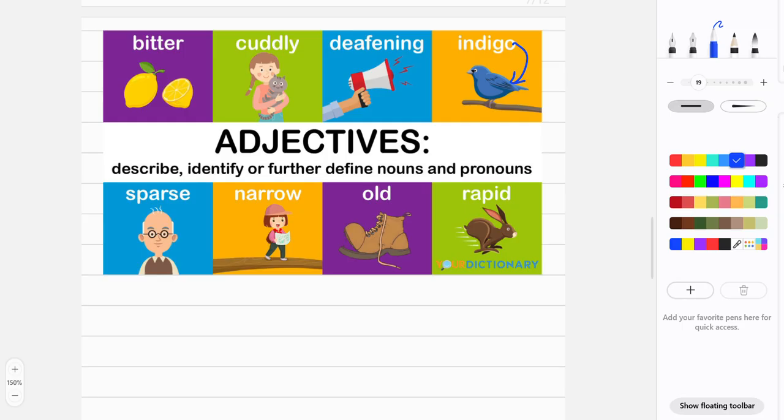So can you think of any adjective? I wrote a noun right here. Try to think of any adjective for this word, bowl. What kind of bowl could it be? You could describe its size, color, shape, anything.